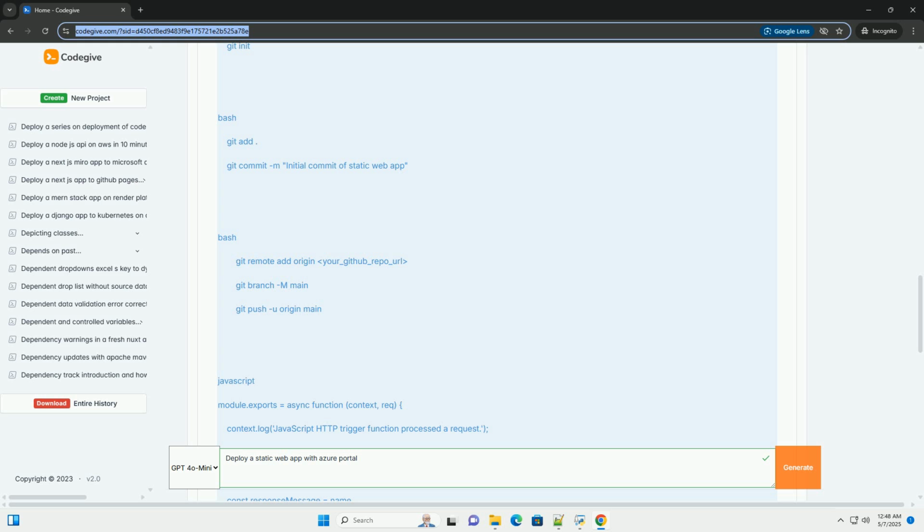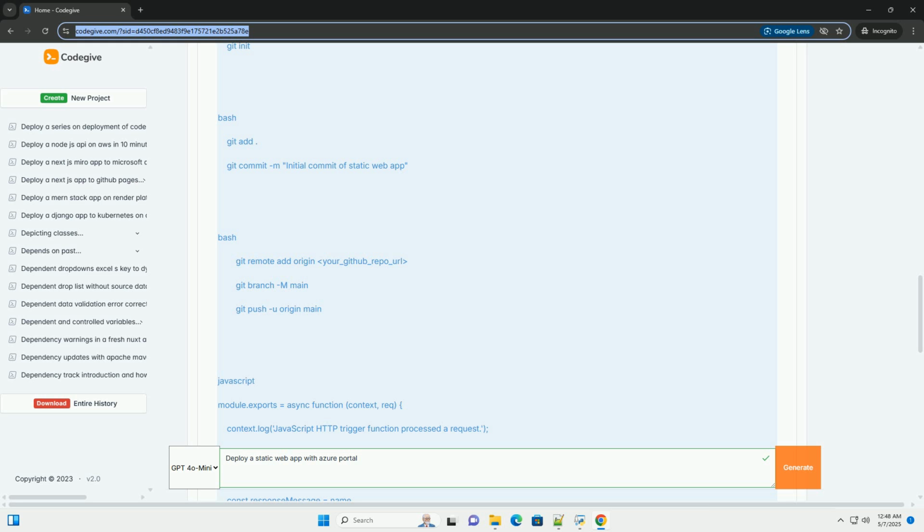5. Access your deployed web app. 1. Go to the static web app resource: navigate to the static web app resource in the Azure portal. 2. Browse URL: on the overview page, you'll find the URL of your deployed web app. Click on this URL to access your static web app in a web browser. You should now see your Hello World static web app live and accessible on the internet.